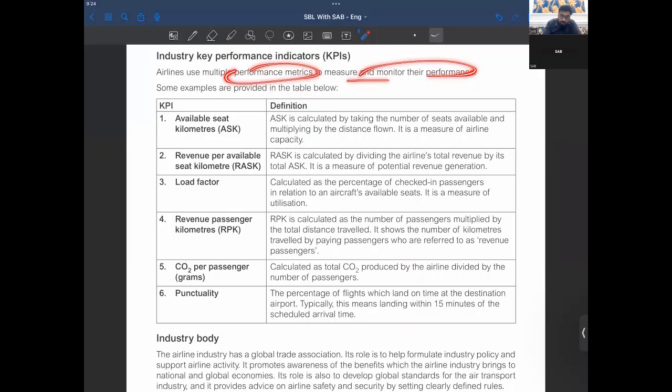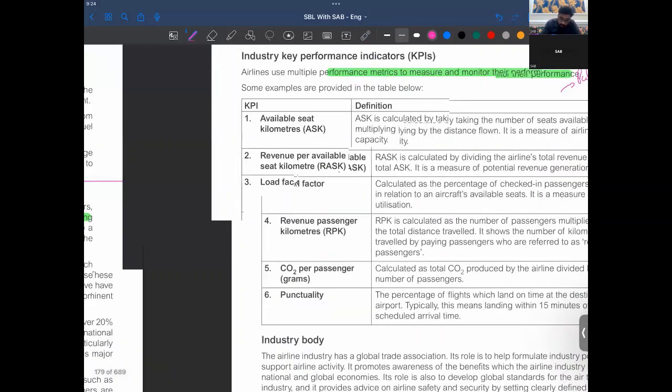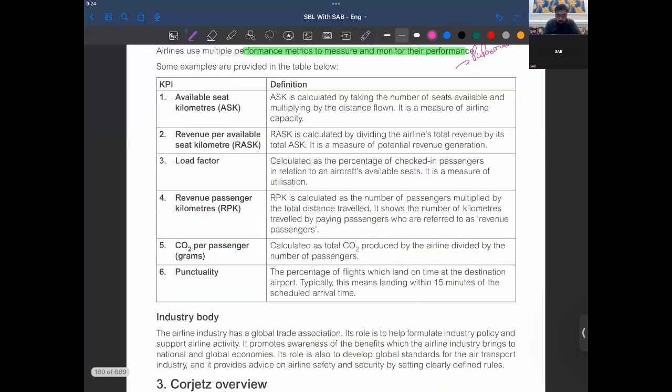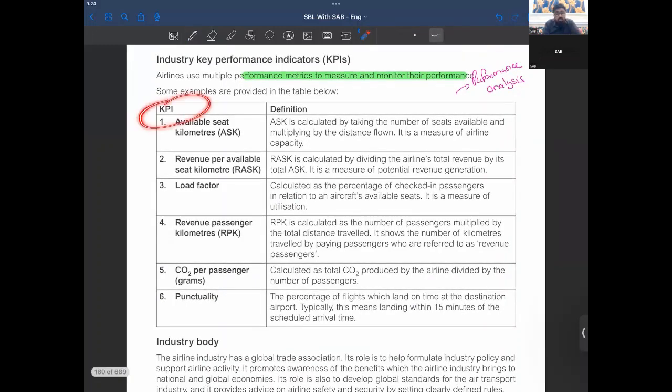Performance metrics to monitor their performance, right? So here are some performance metrics. Again, I would say a performance analysis along with CSR could be a question here. Now, these are your KPIs on the basis of which numbers can be given to you and you can be asked to perform the analysis here, right? These are the KPIs on which your performance can be looked at.